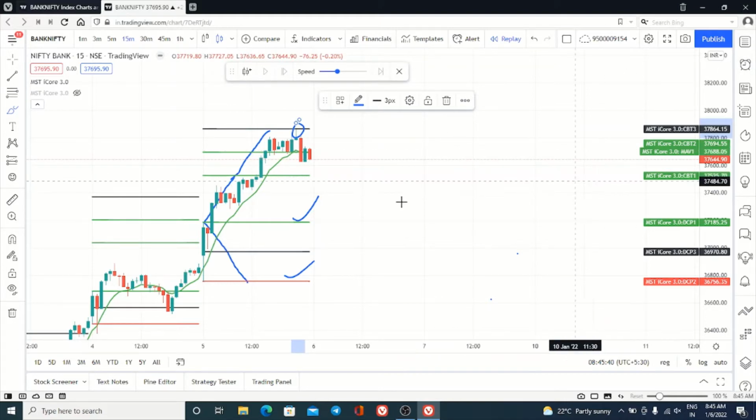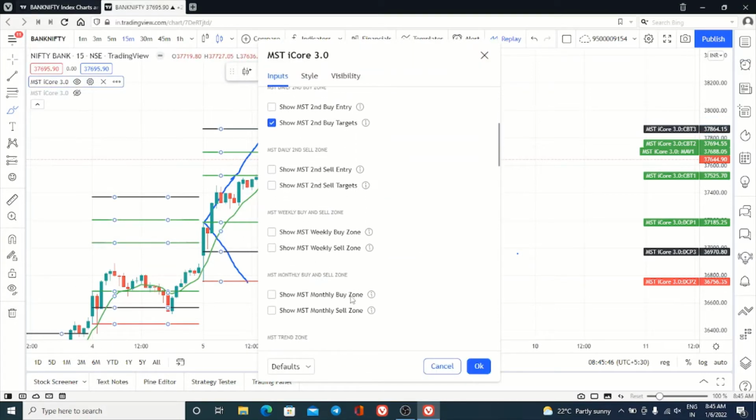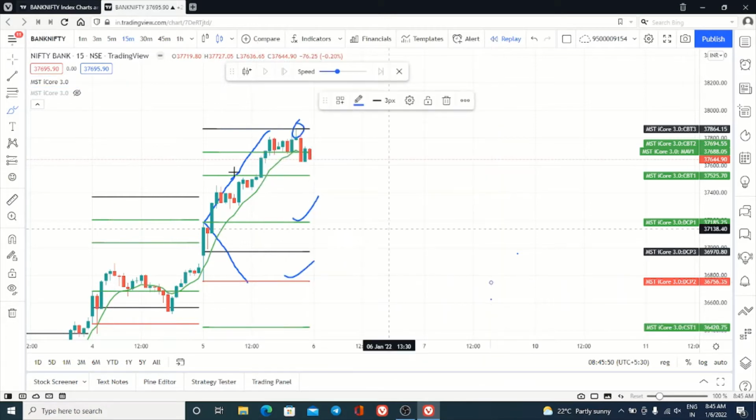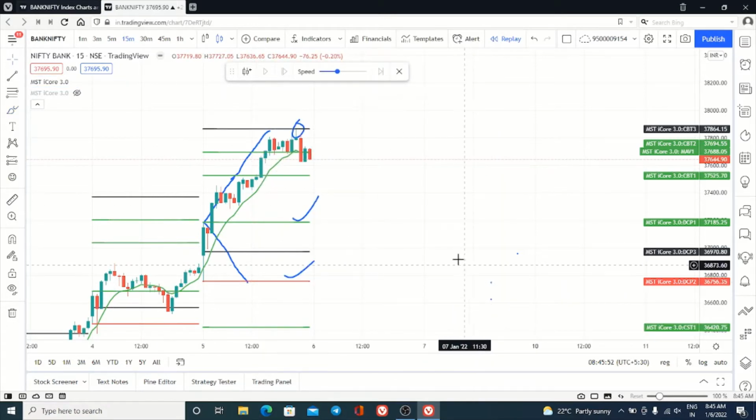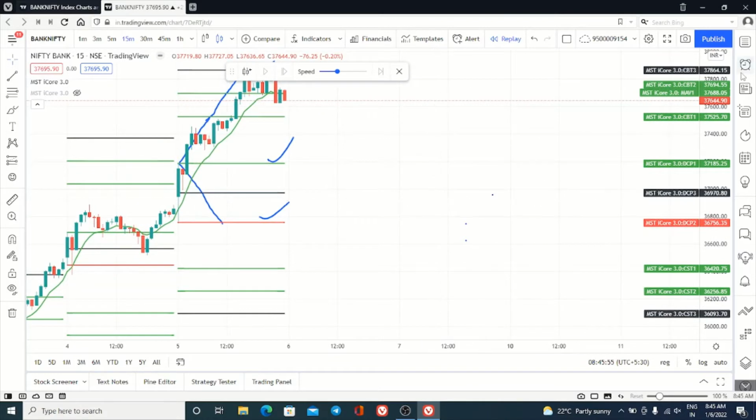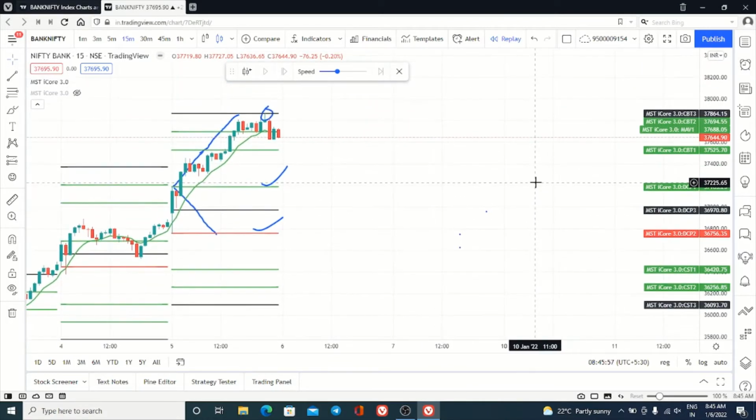This is how we have to trade. It is very simple. If a sell is activated, directly enable second sell targets. That is enough. Your first target will be 1 is to 1 minimum, sometimes 1 is to 2 also, depending on the movement of the market.